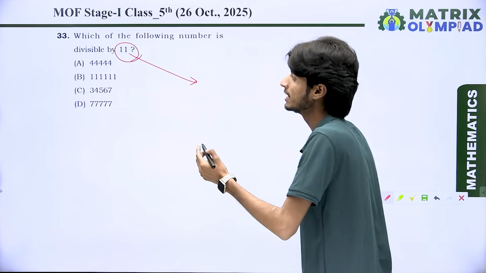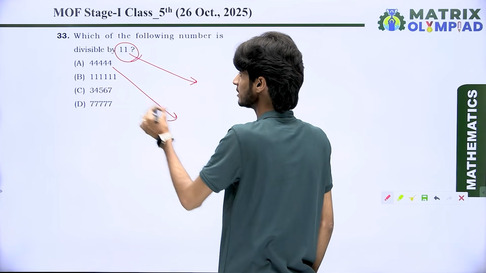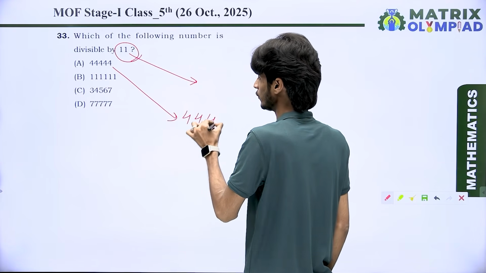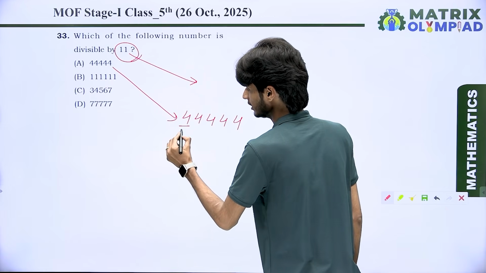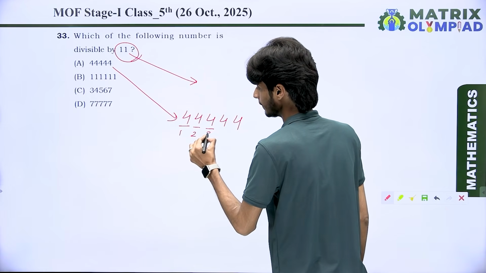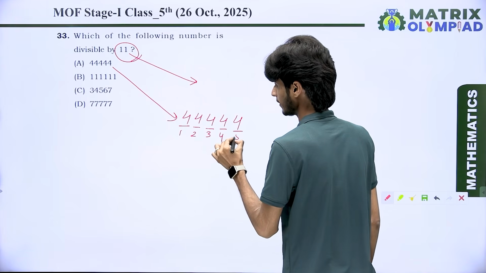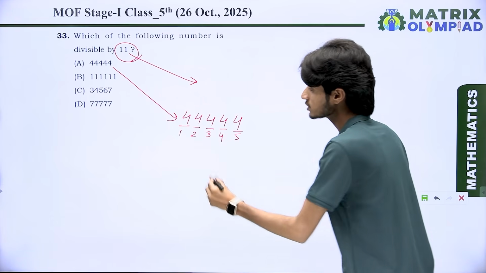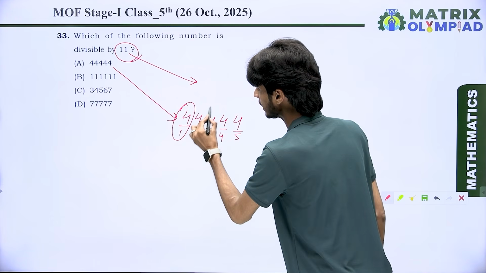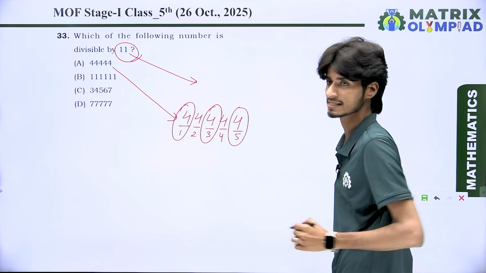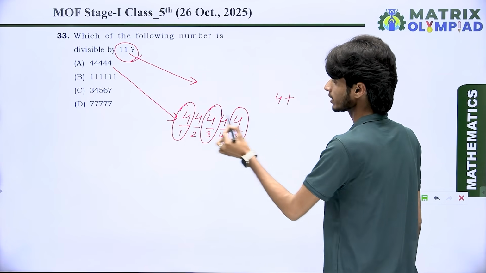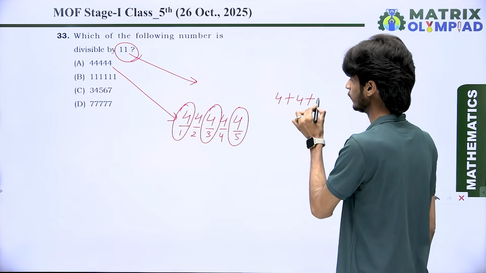That means here we have the first number as 4, 4, 4, 4 and 4. Look at here. This is place 1, place 2, place 3, place 4 and place 5. Got it? So first of all, take only odd place values like first place, third place and fifth place. Here we have 4, 4 and 4.